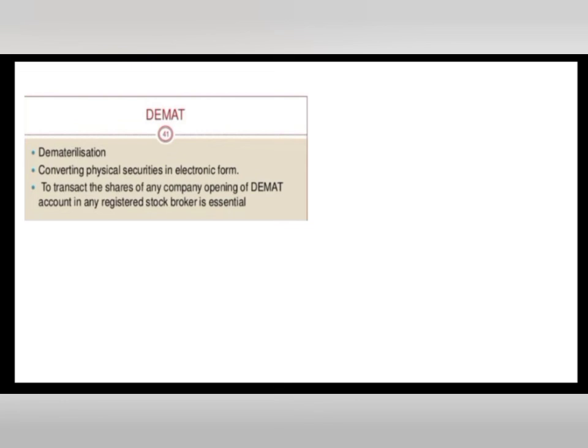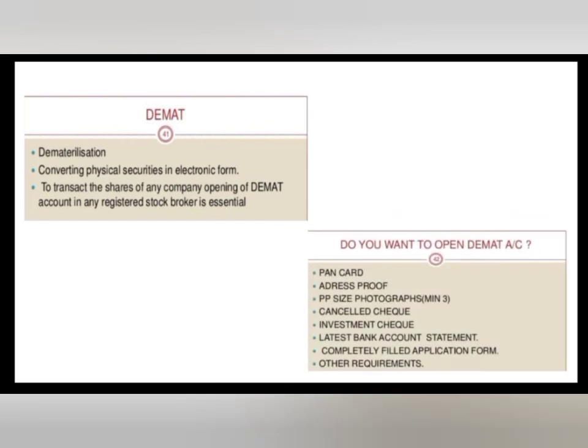Demonstration: converting physical securities into electronic form. Do you want to open the Demat account? Requirements: PAN card, address proof, passport size photograph, cancelled cheque. Complete the filled application form and other requirements.